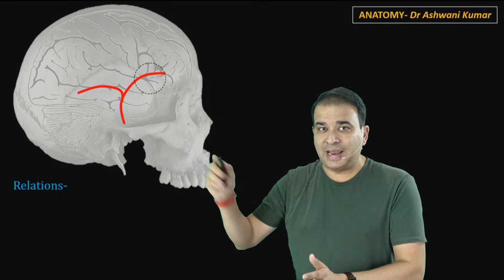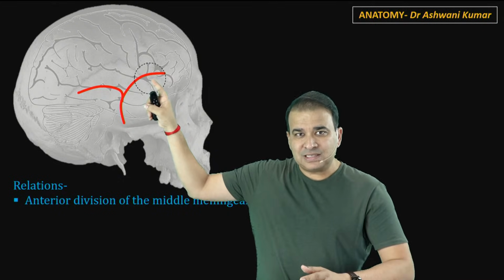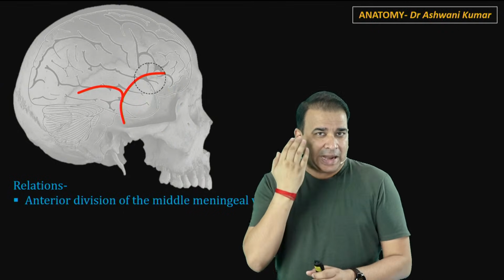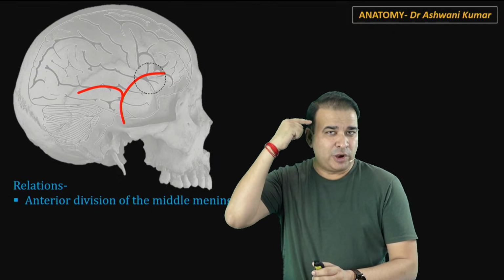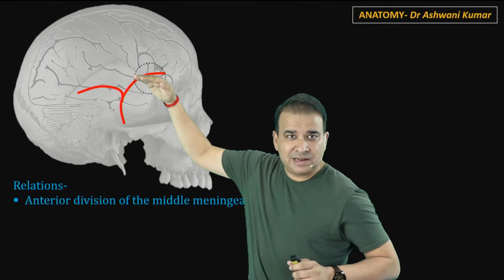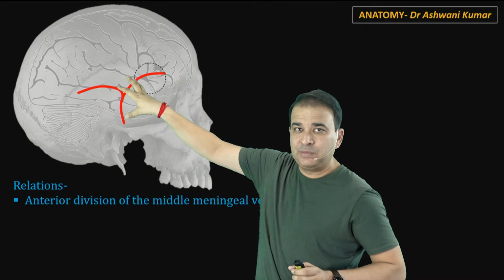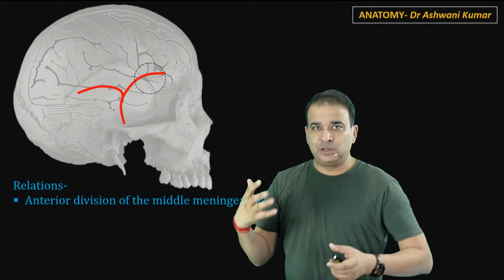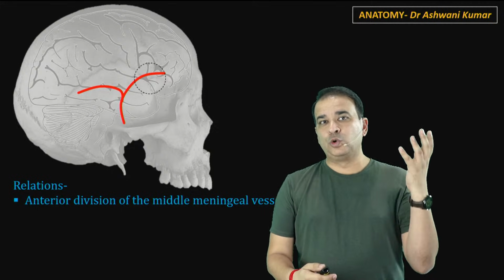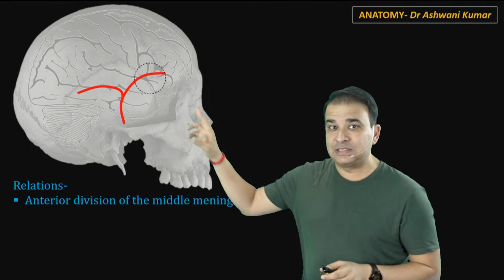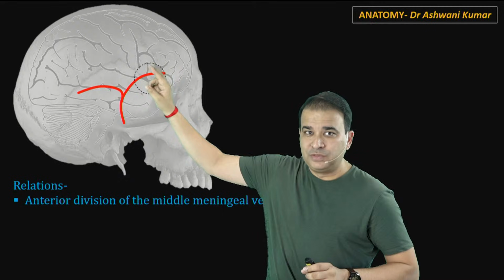So in the relations, we have the anterior division of the middle meningeal artery, or middle meningeal vessels, we should say. Then we also have, if you look at this, the Sylvian point here, from where the lateral sulcus comes out and divides into the ascending limb, the anterior limb, and then we have the posterior limb also. So that Sylvian point is here. You can see that shadow of the lateral sulcus. If you open the lateral sulcus, then obviously the insula is there, the hidden lobe of the cerebrum is also present over there. And for a right-handed person, the dominant cortex is the left side. So even Broca's area lies close to that. Broca's areas 44 and 45 are also present very close to this, between the anterior limb and the posterior limb of the Sylvian sulcus.